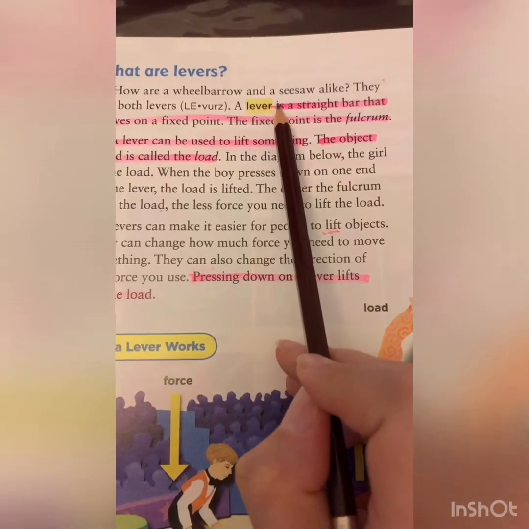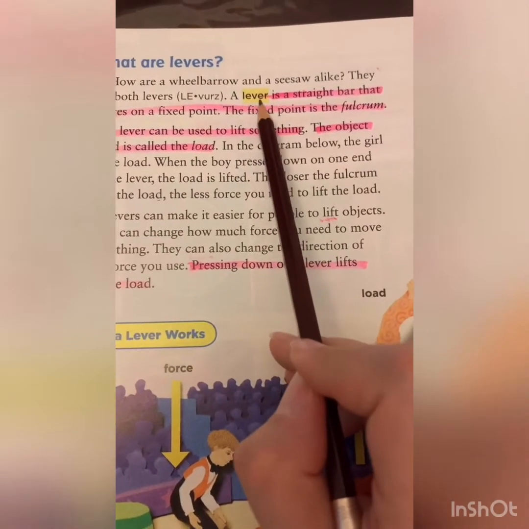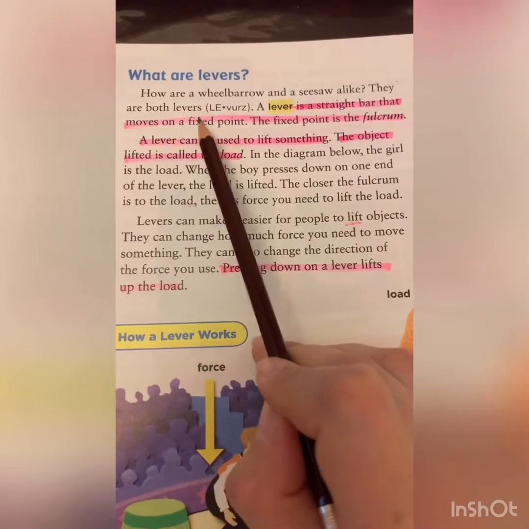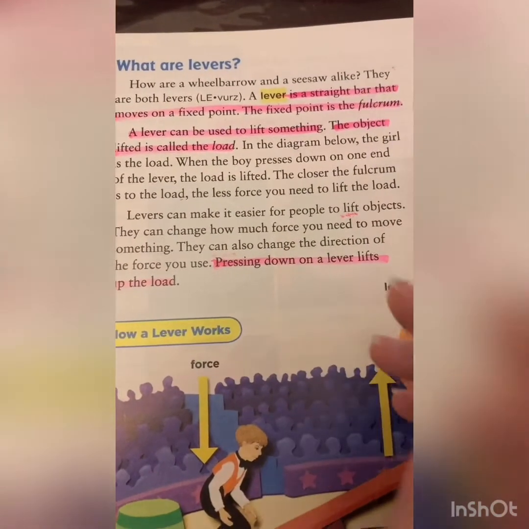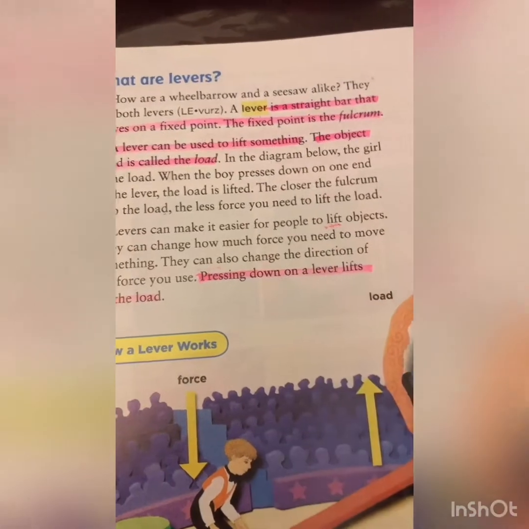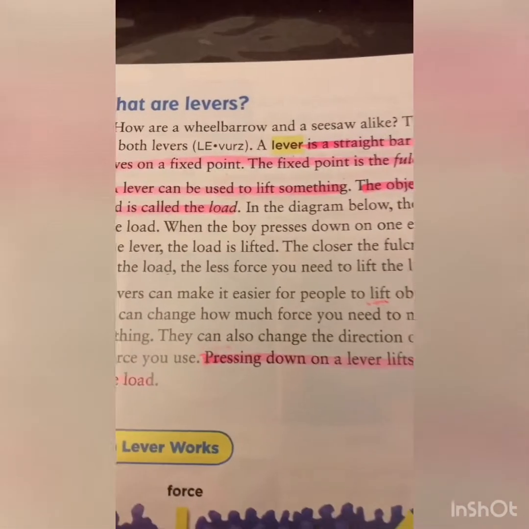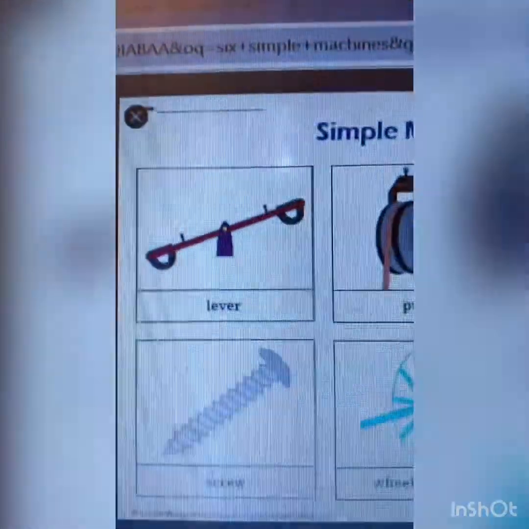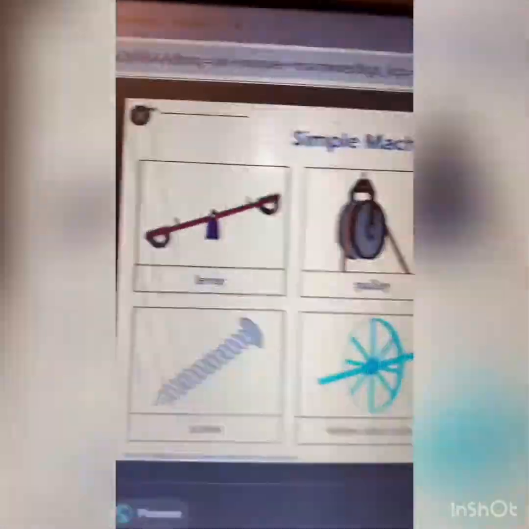Whenever you hear about the lever, you have to know that it is a straight bar that moves on a fixed point. This fixed point is called the fulcrum. Take a look here, please. I will show you the lever. This is an example of a lever.